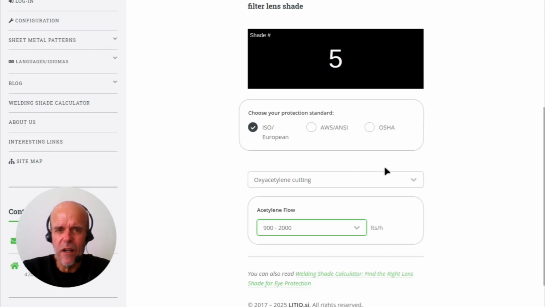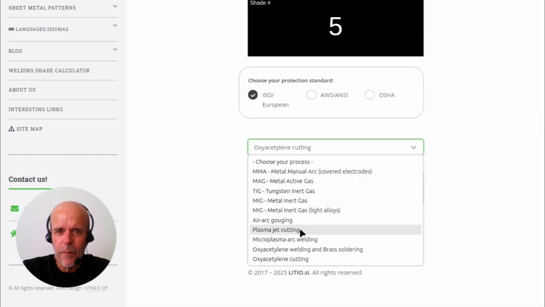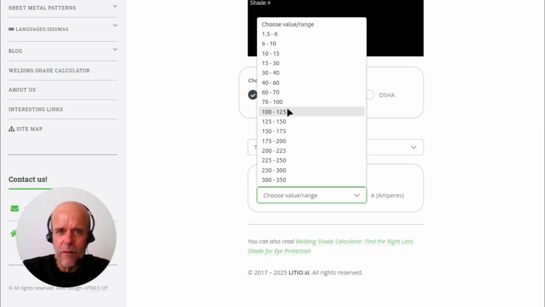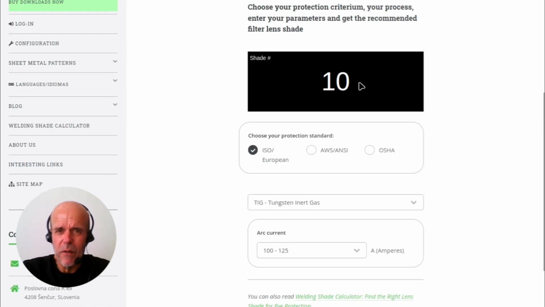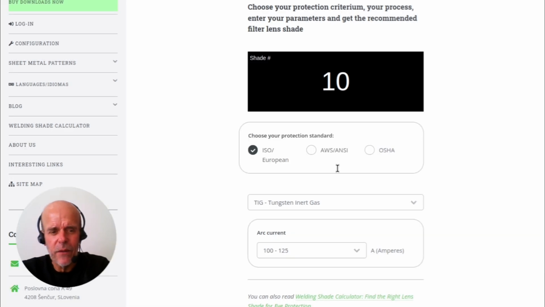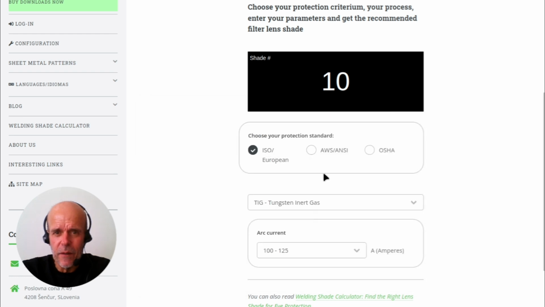Let's check another example. Let's say tungsten inert gas, medium, like this, and we have shade number 10. We can copy this information and paste it on a document. We can try again.